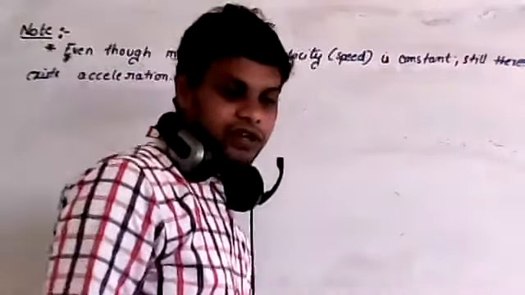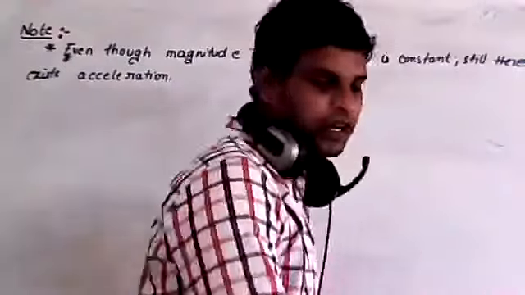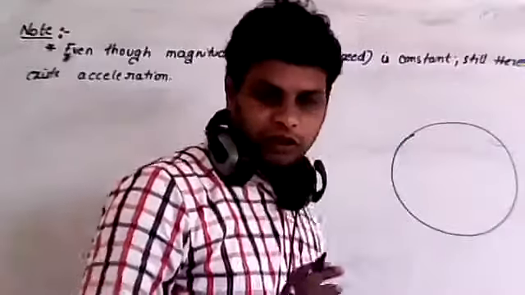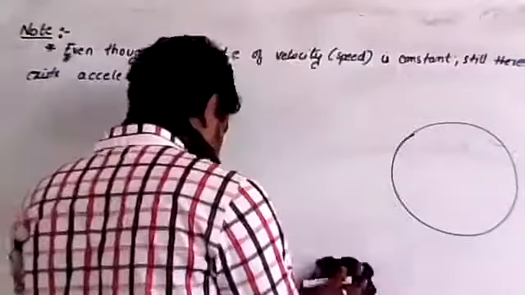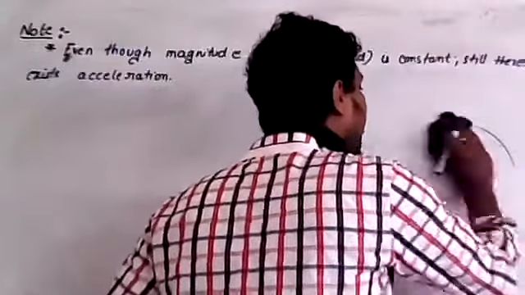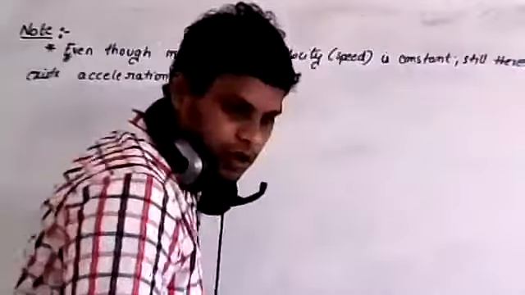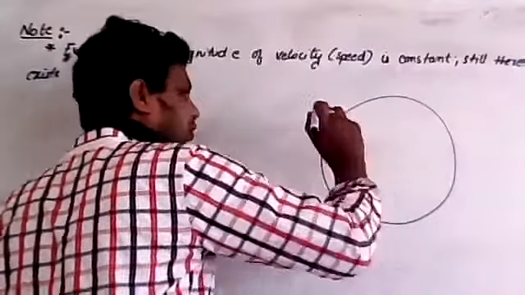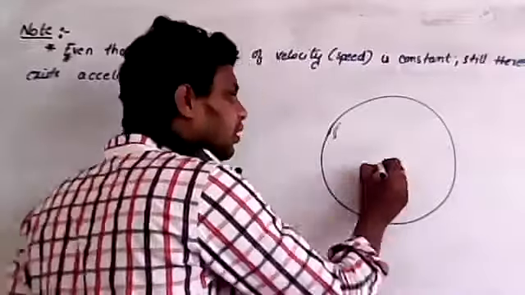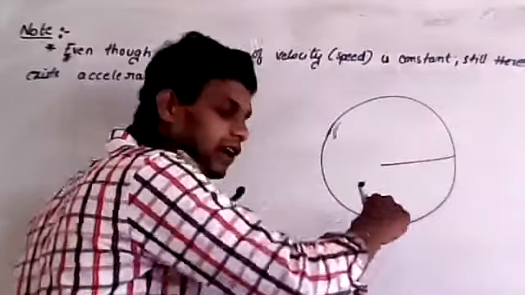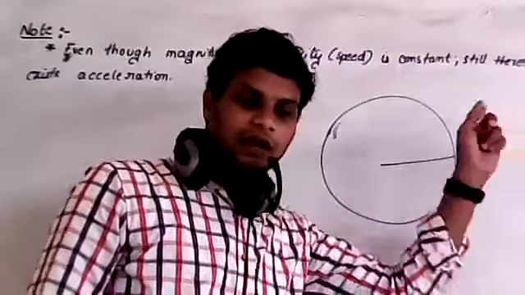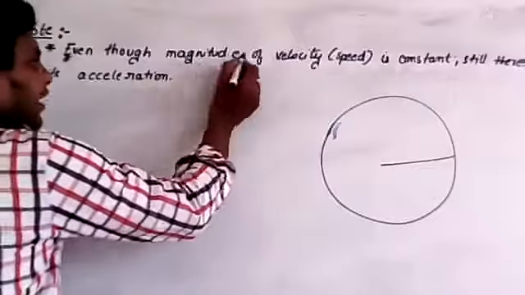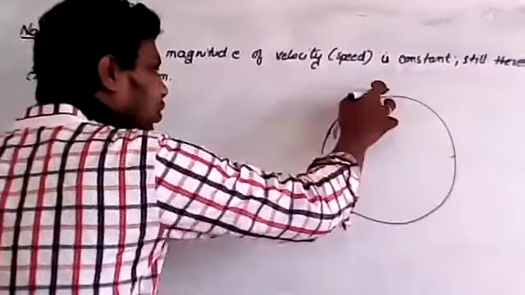This is in which case a body is moving in a uniform circular motion. For example, let us say a body is moving in uniform circular motion with constant speed, or constant magnitude of velocity. Are you clear? Here the speed of the particle rotating in a circular path is constant.